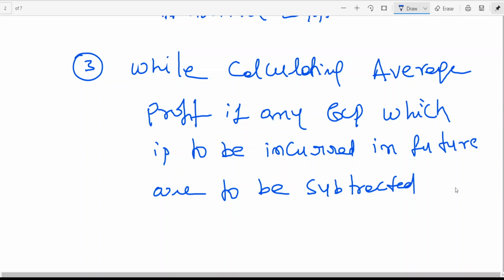While calculating average profit, if any expenditure which is to be incurred in future is to be subtracted.